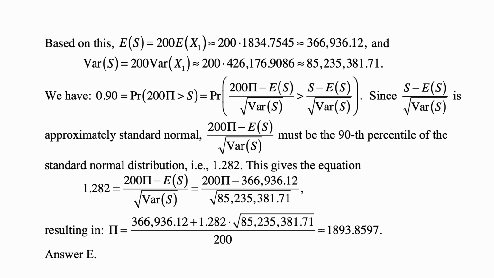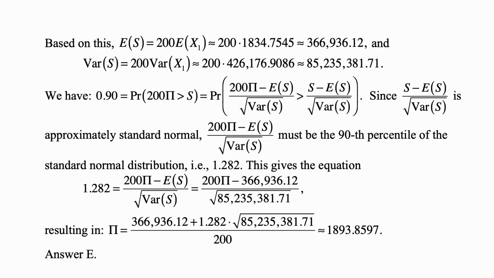This gives the equation 1.282 is equal to 200 pi minus E of S divided by the square root of the variance of S, which is 200 pi minus 366,936.12 divided by the square root of 85,235,381.71, resulting in pi being equal to 366,936.12 plus 1.282 times the square root of 85,235,381.71, the whole thing divided by 200.